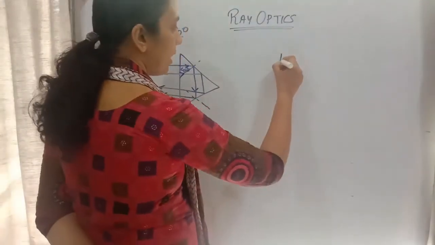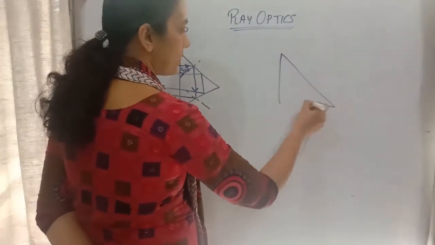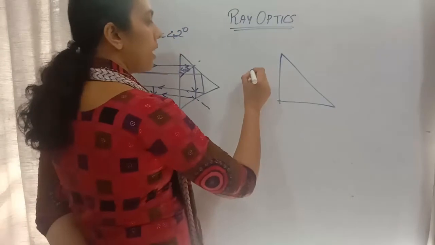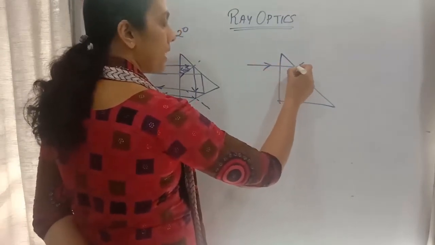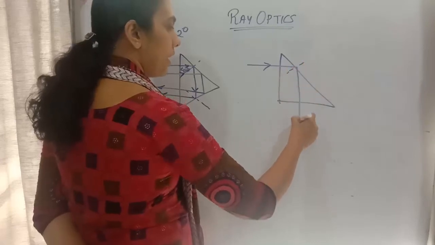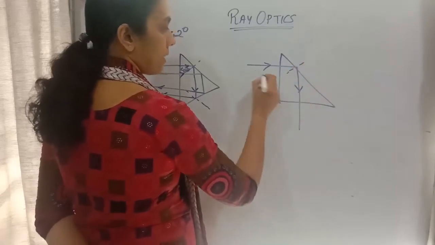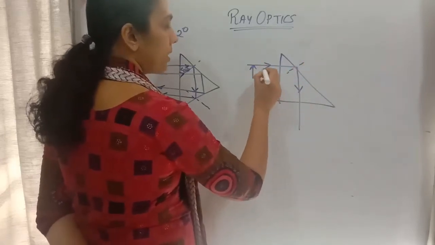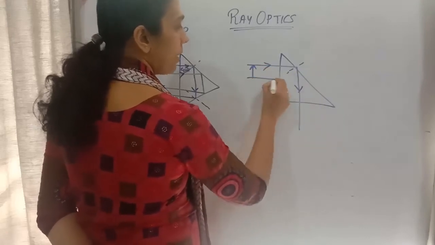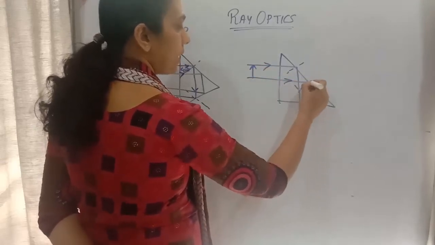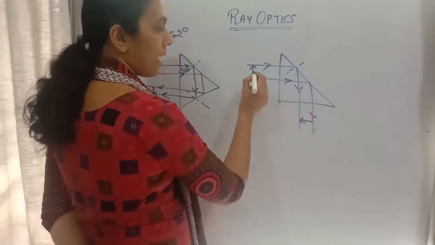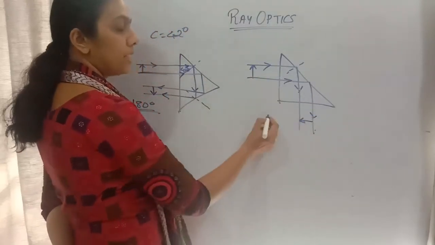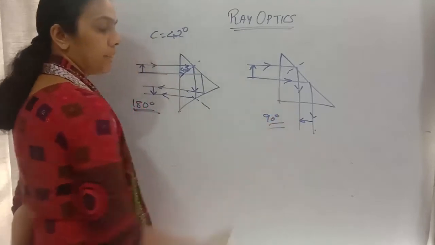And then here, if I am taking a prism like this, see here the ray of light is incident at an angle 45 degree, so it will be totally reflecting back. So here this is the object, and from here if it is falling down like this, we will be getting an image over here, which is rotated at an angle 90 degree.